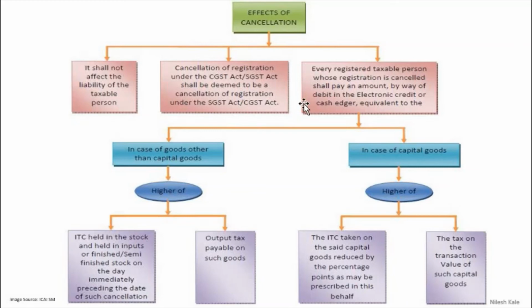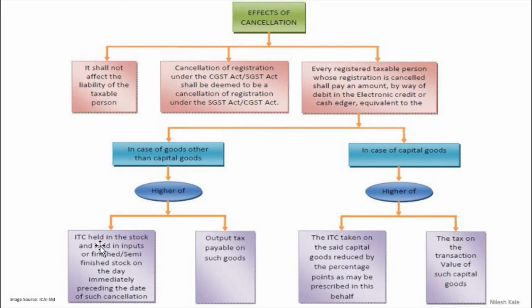So every registered taxable person whose registration is cancelled shall pay an amount by way of debit in the electronic credit or cash ledger equivalent to the higher of these two. So these two are the cases. Okay, in case of goods other than capital goods, higher of these two. In case the goods are capital goods, then higher of these two.